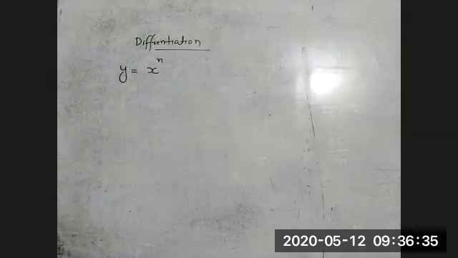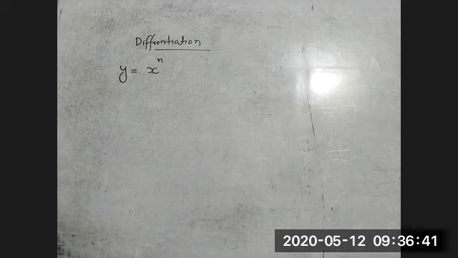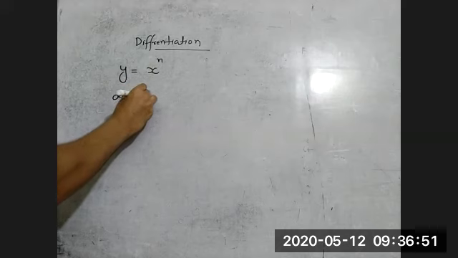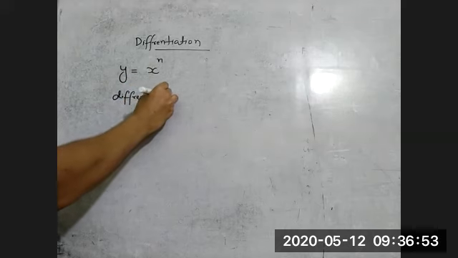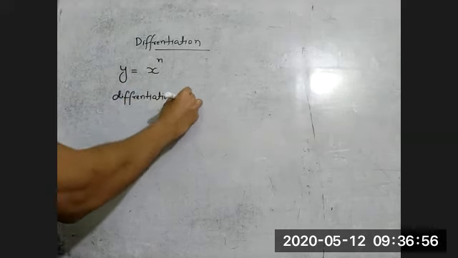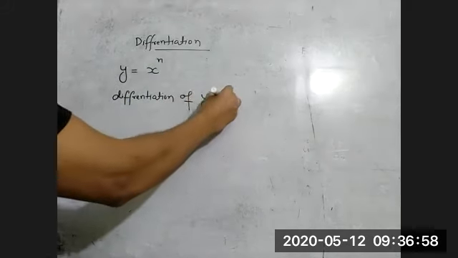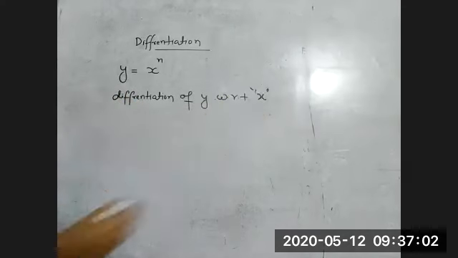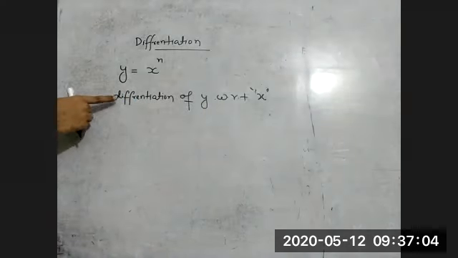Now, if I'm saying differentiate this function with respect to x, first you have to understand the sentence. I'm saying differentiate y, the differentiation of y with respect to x. This is very important. What we have to do?